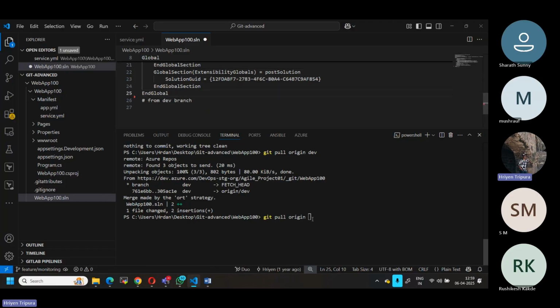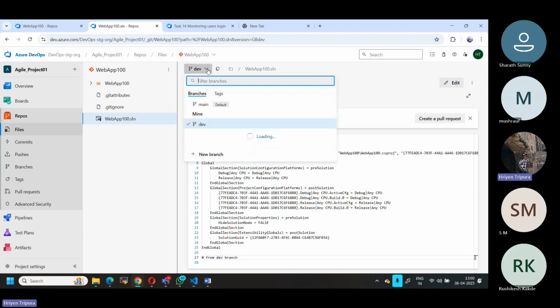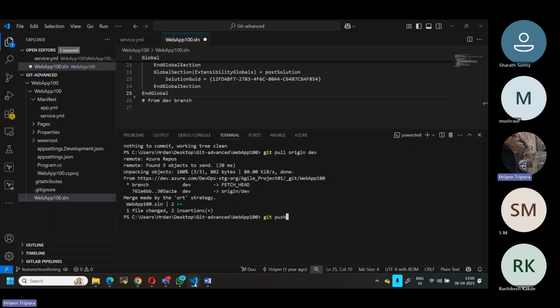Now I can simply push it, git push. That means I want to push the changes again remotely. But this time I'm going to push the changes to this branch, that is feature slash monitoring. But if you go here, I don't have a branch called feature slash monitoring. I can only see main and dev. So how can I push this? If I push now, it will fail.